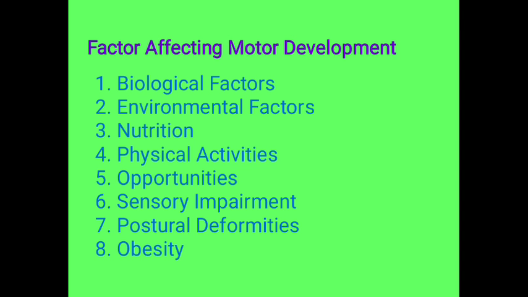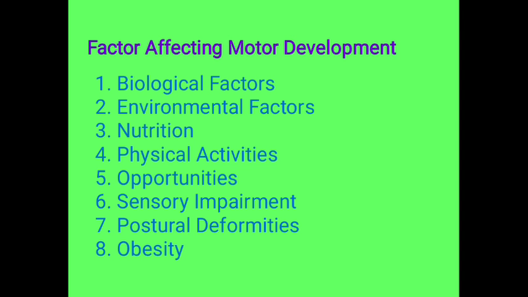Then obesity. Obesity is also one of the factors which affect the motor development of a child, because when you find a child is obese, that means his movements are limited. He is not very agile, or he can't move from one place to another as compared to a normal child. So being obese or overweight has a negative effect on the motor development of a child.